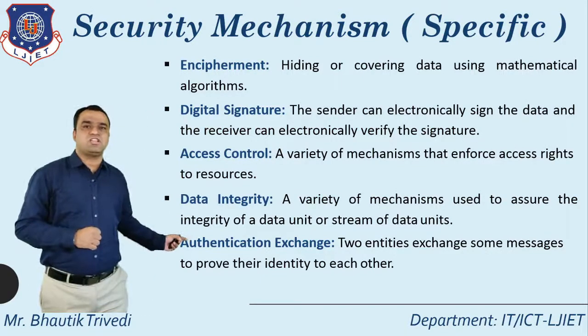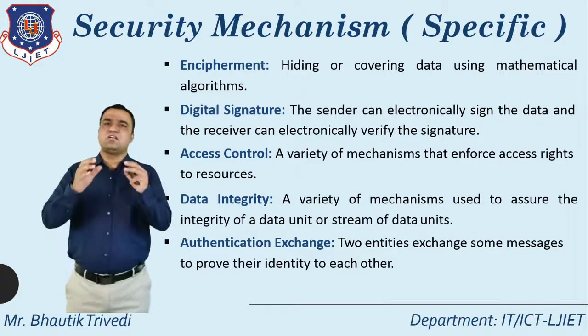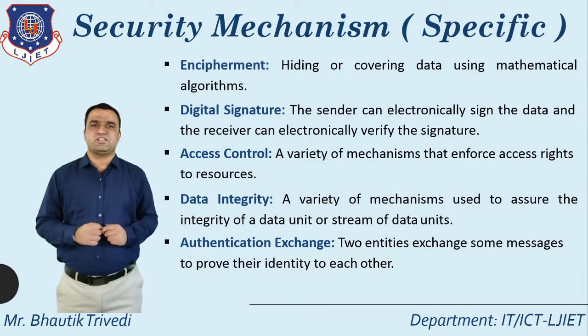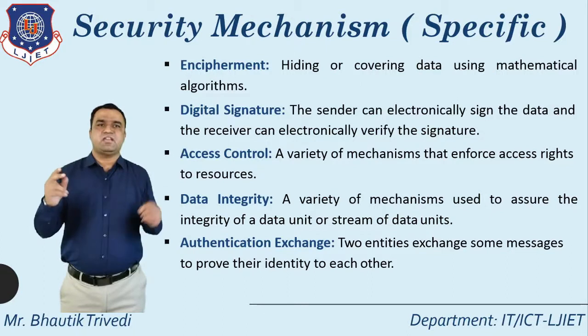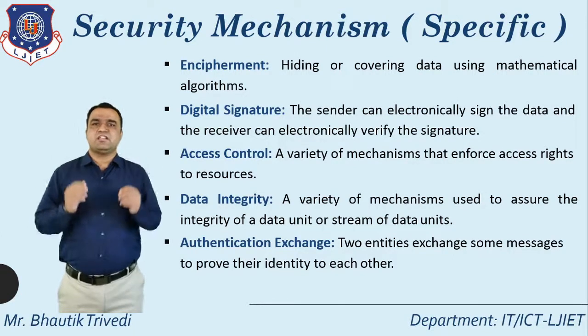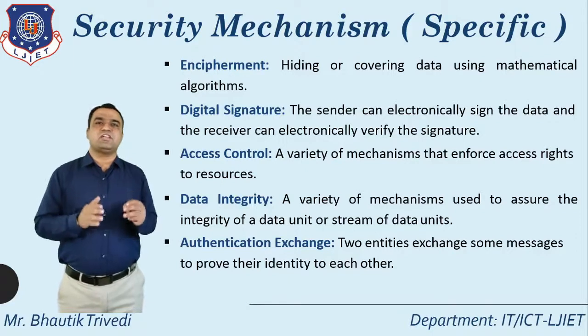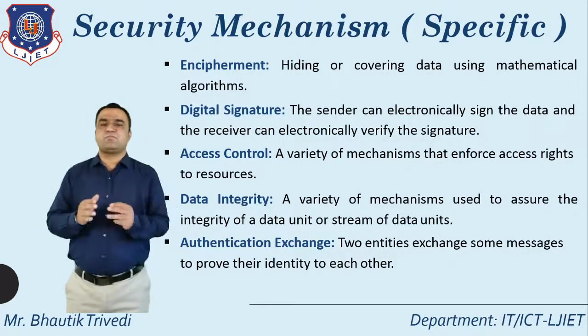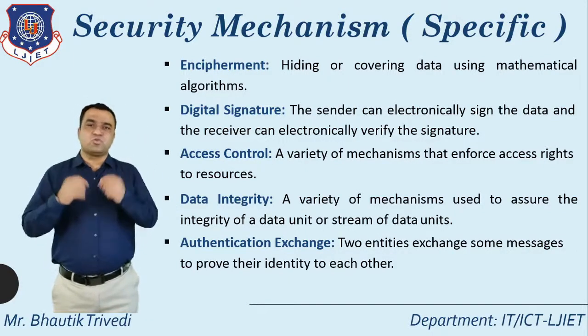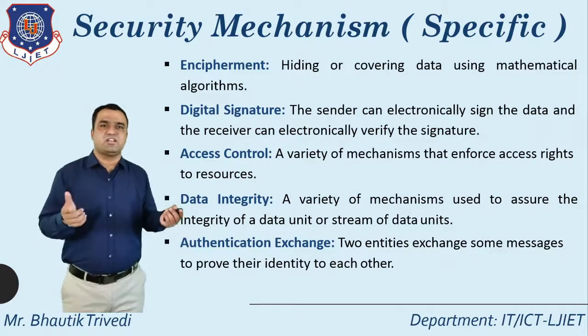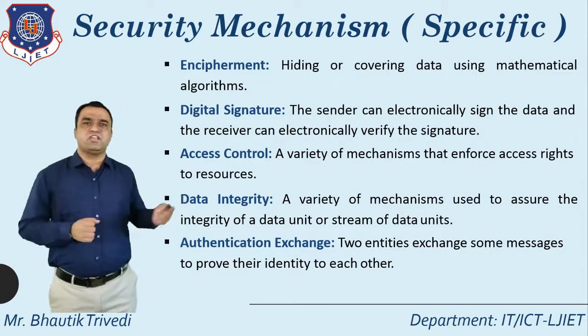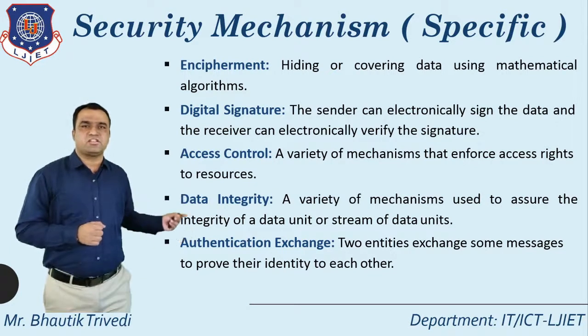After that, authentication exchange. What is the meaning of authentication exchange here? Two entities exchange some messages to prove their identity to each other, and that is known as authentication exchange.